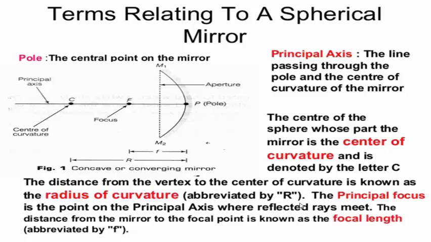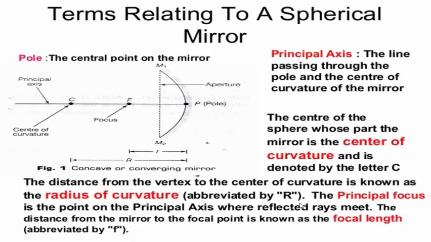Pole is nothing but the central point of the mirror. As you can see in the figure, the pole is denoted as capital P, and P is the central point on the mirror. The next term is your principal axis. It is the line which is passing through the pole and the center of curvature of the mirror. The center of curvature of the mirror is denoted as C, as you can see in the figure.